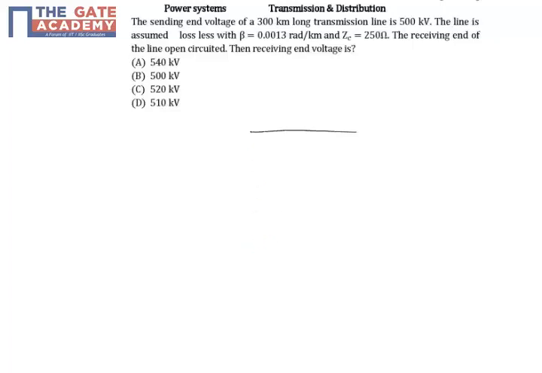Having a line, he has given the sending end voltage and he is asking for the receiving end voltage, but the line is open. That means no current is flowing through this, but he has given the length as 300 kilometers. We know that whenever the line is not loaded, the receiving end voltage will be more. So that is called the Ferranti effect, right? So he is asking how much is the receiving end voltage.